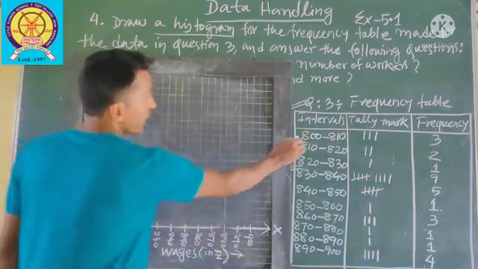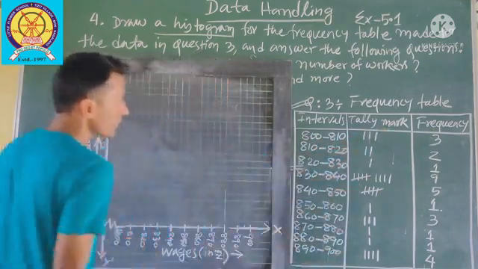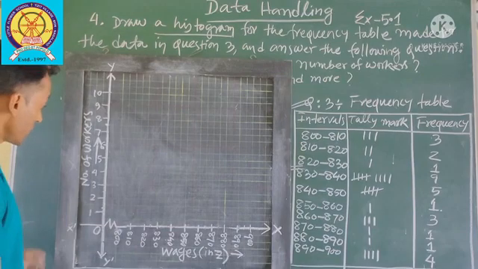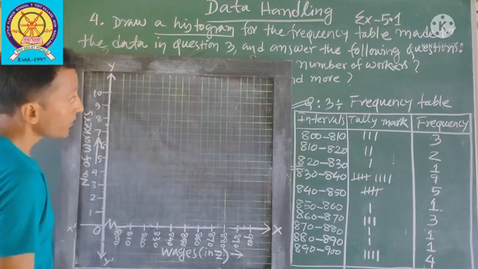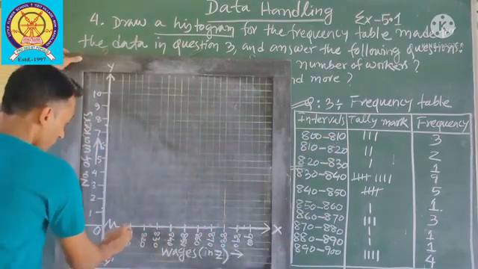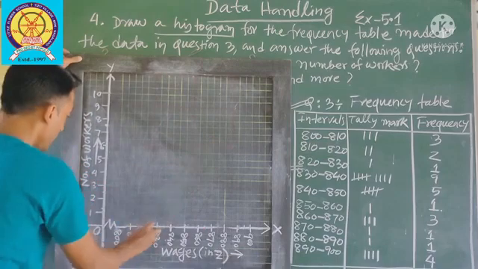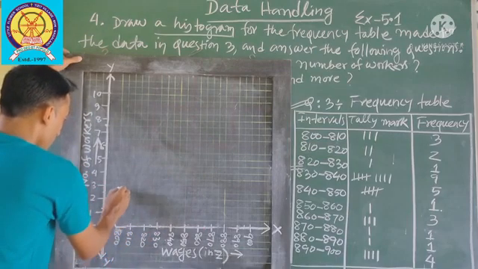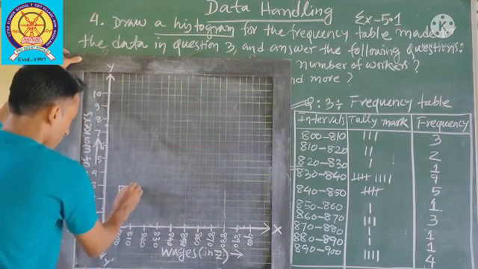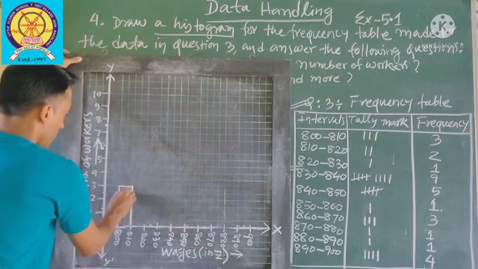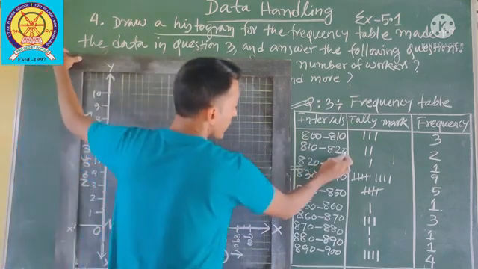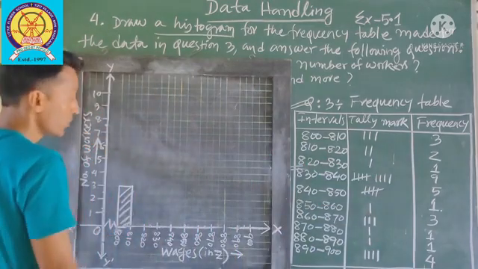So first 800 to 810, how much? Frequency 3, that means we have 3 workers who get wages 800 to 810. So you draw up to 3. Next 810 to 820, how much? 2.